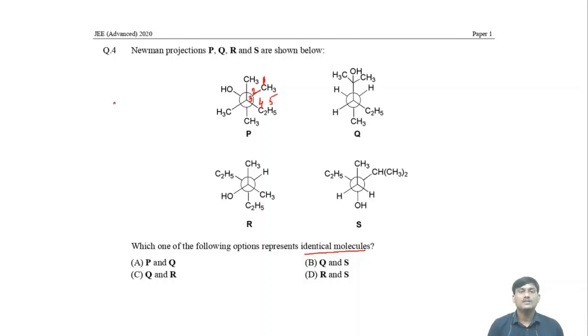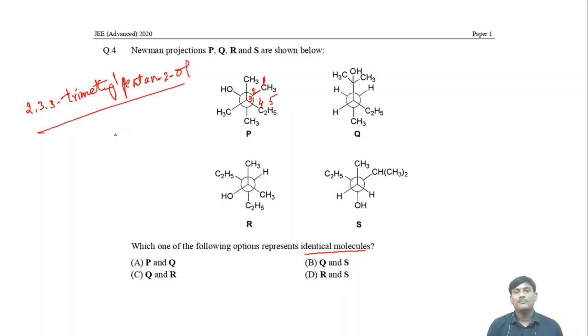Then what is the nomenclature of this molecule? At second position you have methyl group. This is the second position, methyl group, and third position you have 2 methyl groups, and at second position you have OH group. So what is the name? 2, 3, 3 trimethyl. The parent chain has 5 carbons, so pentan. The position of hydroxy group is 2, so 2-ol.